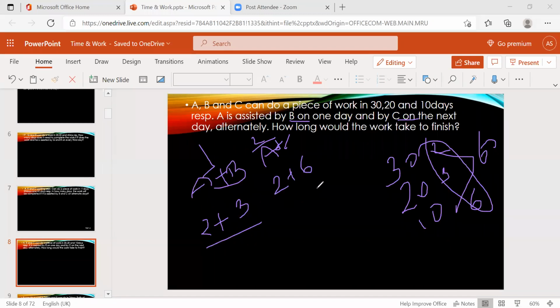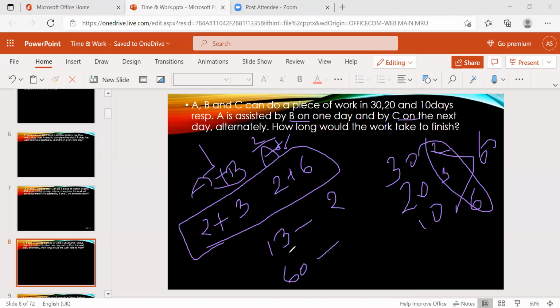Now in 3 days, how many apples? 8 plus 5, 13 apples they can eat. So 13 apples they can eat in 2 days. There are 60 apples. The nearest value: 13 into 4 is 52 apples. So in 4 into 2, 8 days, 52 apples are over.